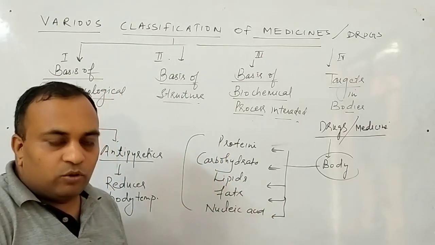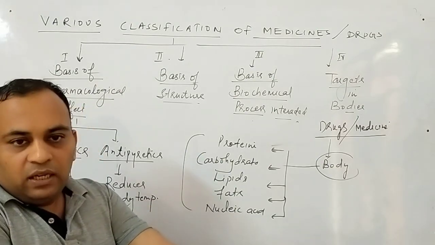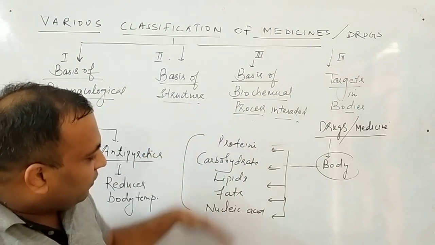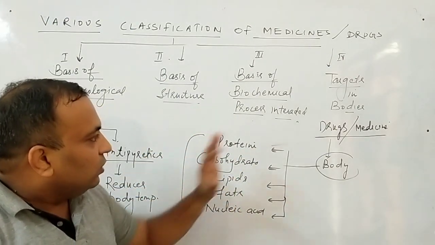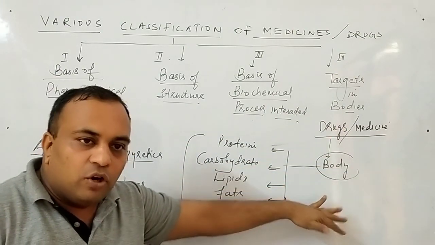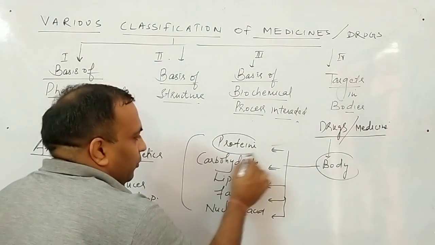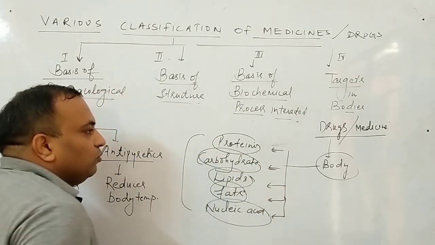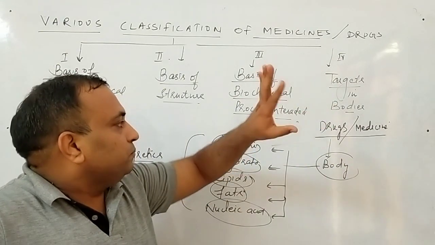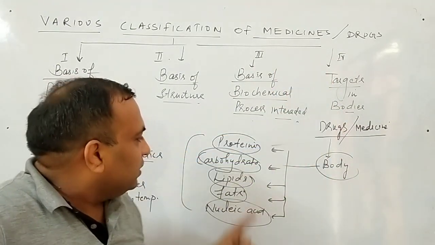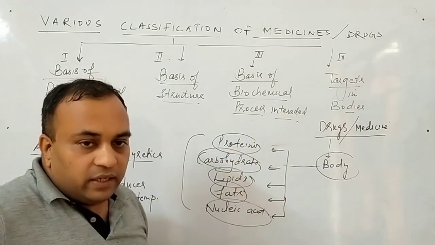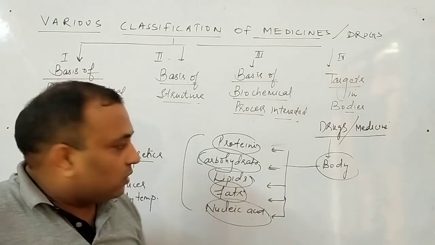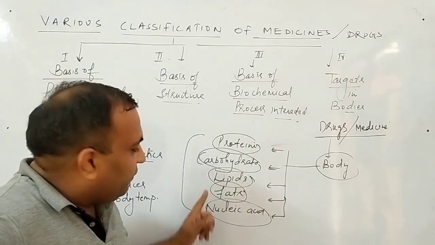For example, if I ask about the skin, this is nothing but a protein. Understand? These here are the proteins. Clear? So our body is made up of these 5 macromolecules. So whatever medicine you take enters the body and will interact either with the protein, or the carbohydrate, or the lipid, or the fats, or the nucleic acid. So I can also classify medicines on the basis of their targets. The main targets of all medicines or drugs in human bodies, or any living organisms, are protein, carbohydrate, lipid, fat and nucleic acid.